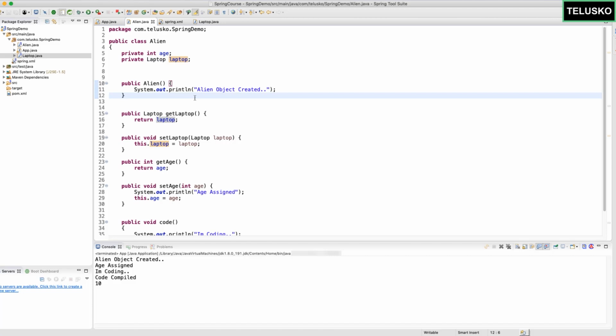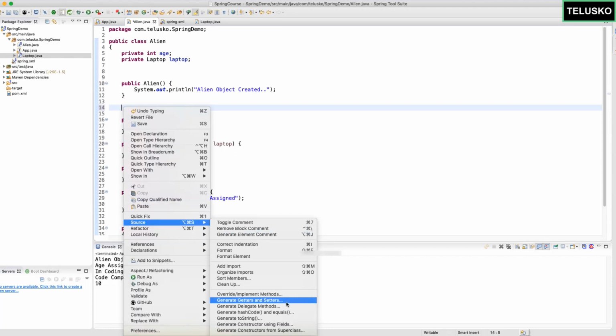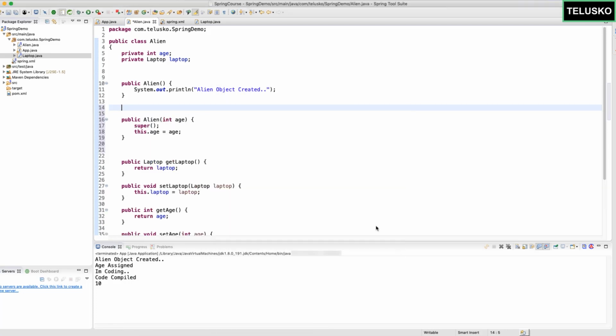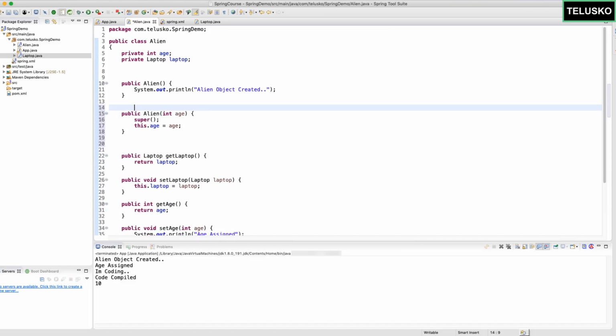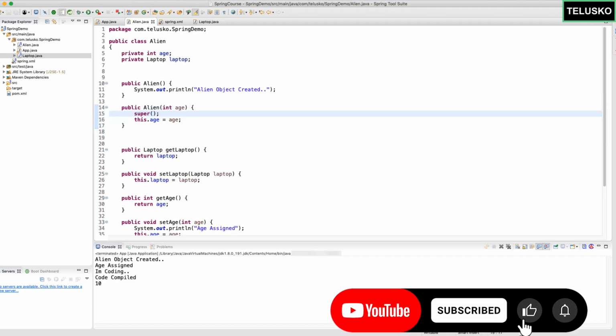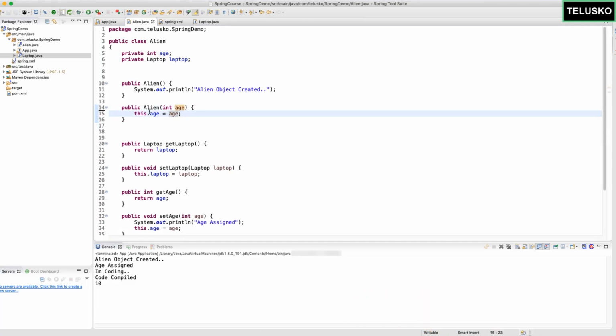So what if I want to assign the value to age, but with the help of a constructor? Let me create a constructor here with a variable. I will right click and say Source, Generate Constructor using Fields. I only want to assign age at this point. Let me click on generate. Of course, you can also create a constructor which takes laptop, or one which takes both. But as of now, let's stick to one constructor. You can see we got age here. We don't want this super method, just to reduce the number of lines in the code. So you can see I'm saying this.age is equal to age. But how can you pass this value?